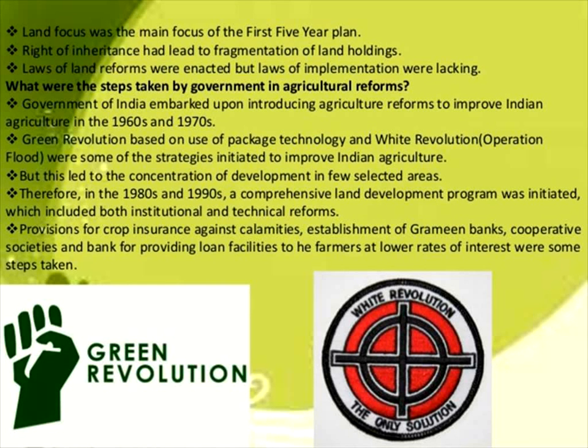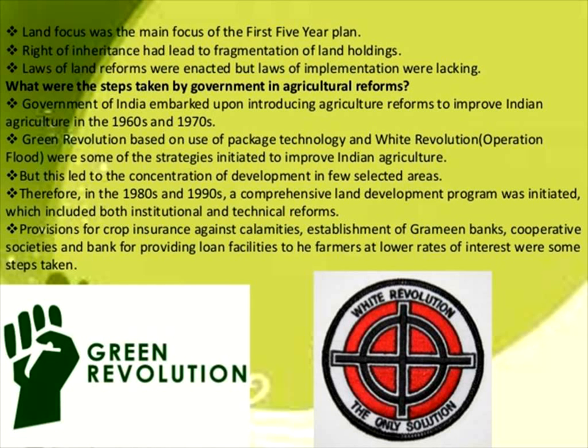Okay, the right of inheritance had led to the fragmentation of land holdings. And these laws are mostly about the abolition of the zamindar system, that is, the land acts. Laws of land reform were enacted, but the implementation of the laws was lagging. And what are the major steps taken by the government in agriculture reform?